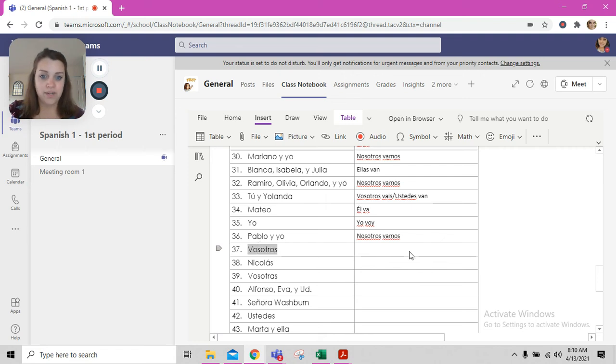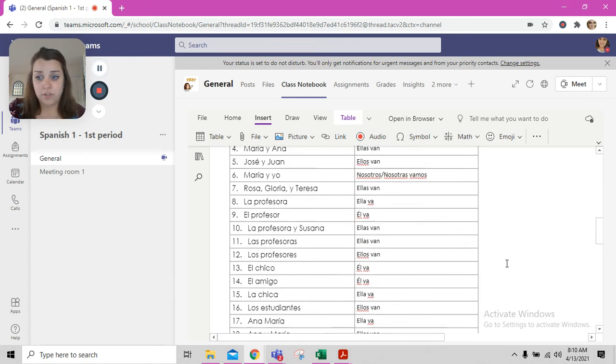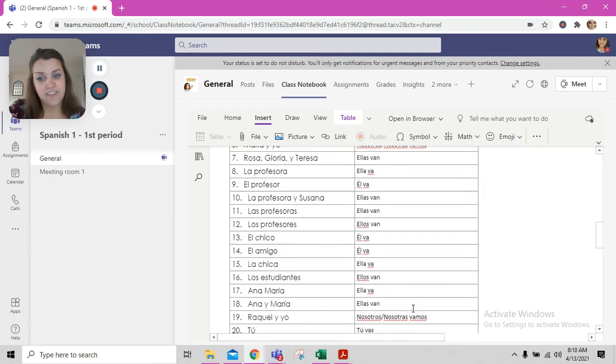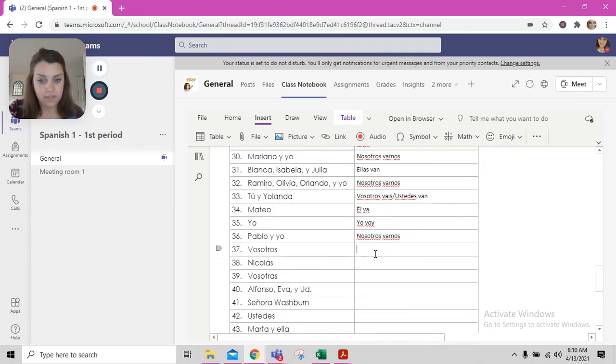Ooh, number 37 says vosotros, like flat out says vosotros. So we're going to find vosotros just on our verb chart. Vosotros vais. V-A-I-S. Okay, so we're going to retype our subject pronoun vosotros and vais. V-A-I-S.